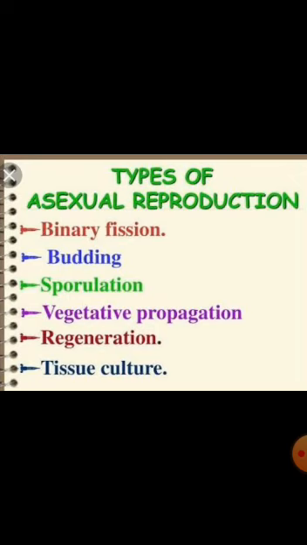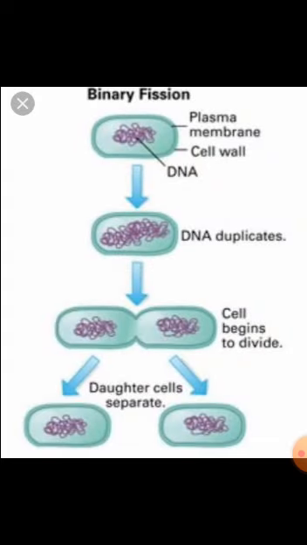There is no chance of variation or very little chance. So, in asexual reproduction, there is no formation of gametes and fertilization does not take place. Asexual reproduction in animals happens through binary fission, budding, fragmentation, regeneration. So, first let us learn about binary fission.